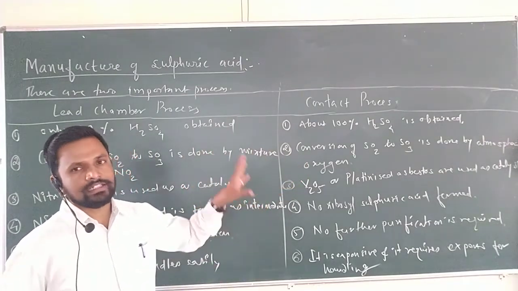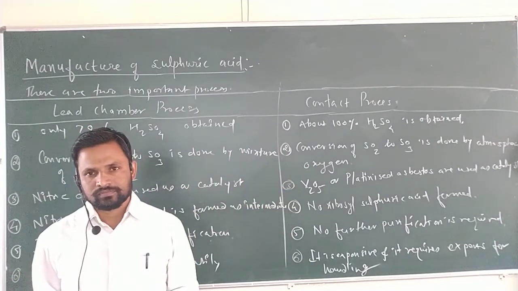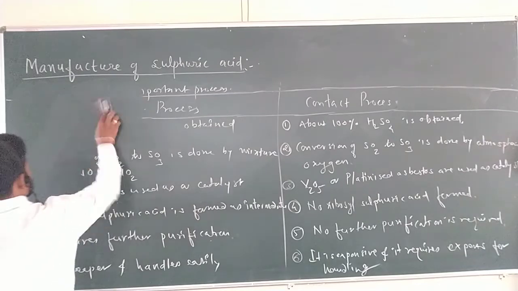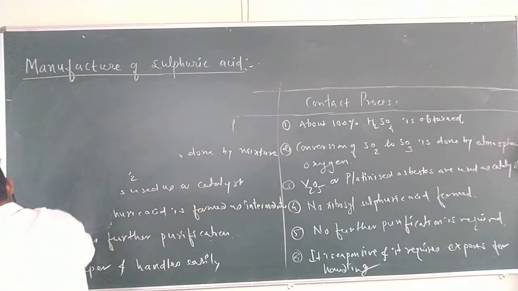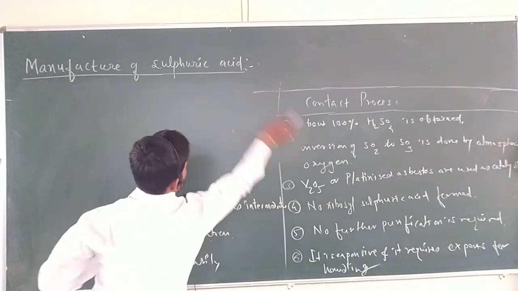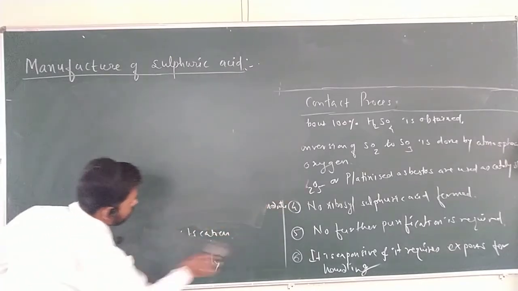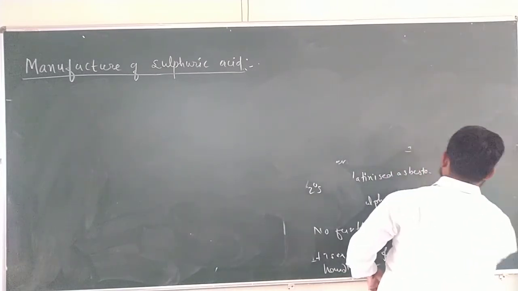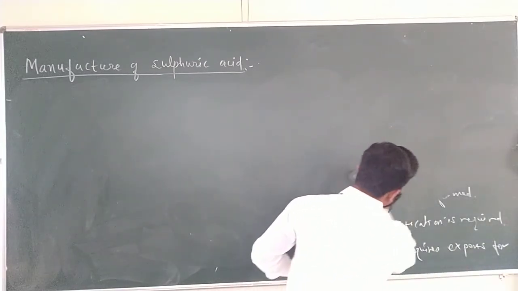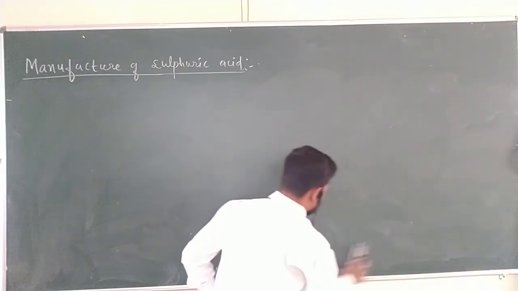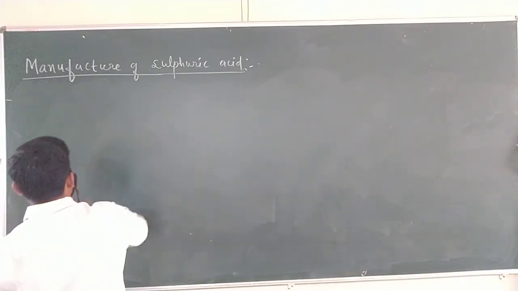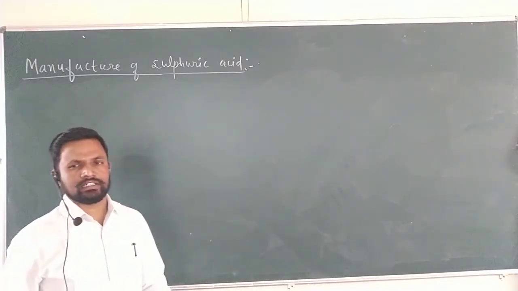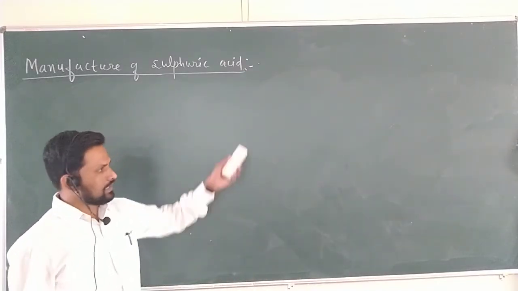Now let me start the manufacture of sulfuric acid by contact process, in which we will study the complete detail, what steps are involved and what the flow sheet is for the manufacture of sulfuric acid.